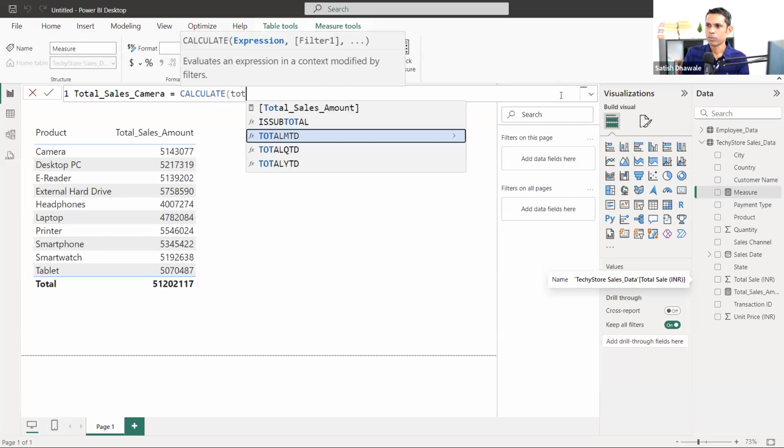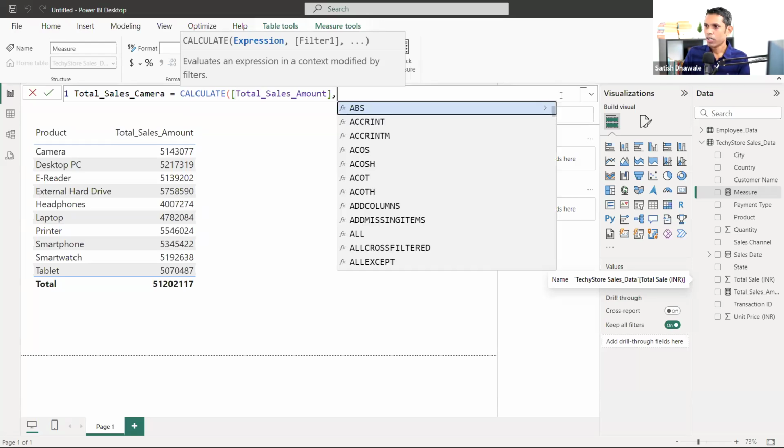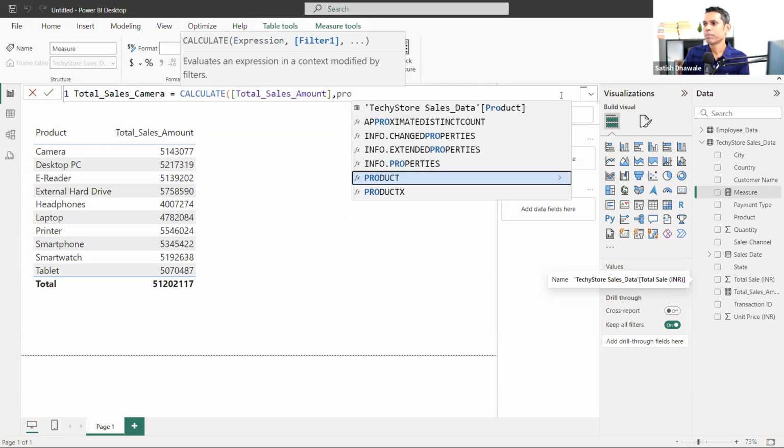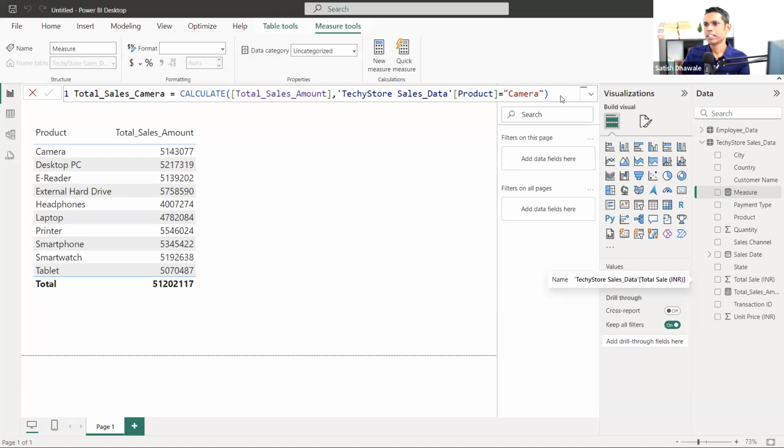In the expression, we select our total sales measure, where we have already calculated the total amount from the total sales column. Now put down a comma. Then type the column from which you want to apply the filter. I'm selecting the column and applying the filter, that is camera. It should be in inverted commas, and hit enter.